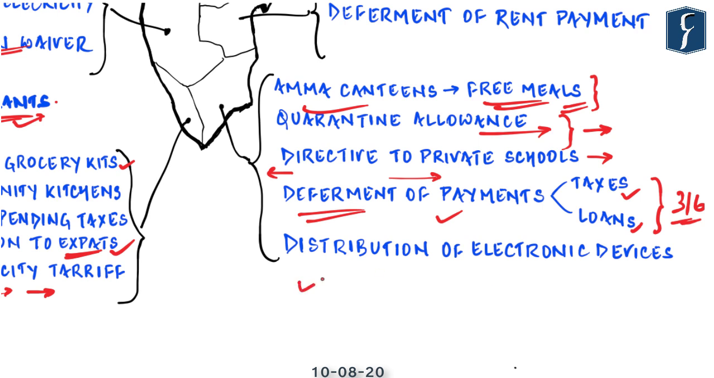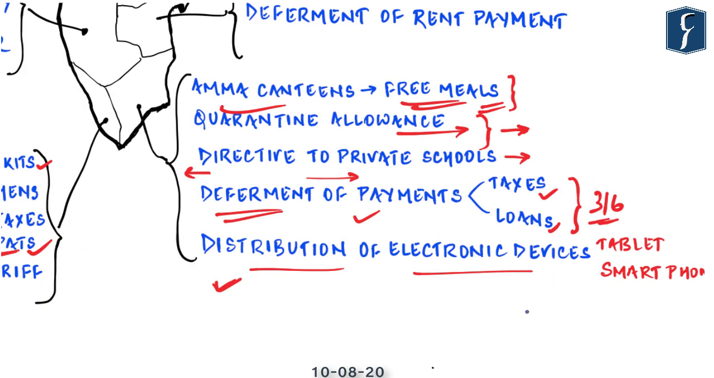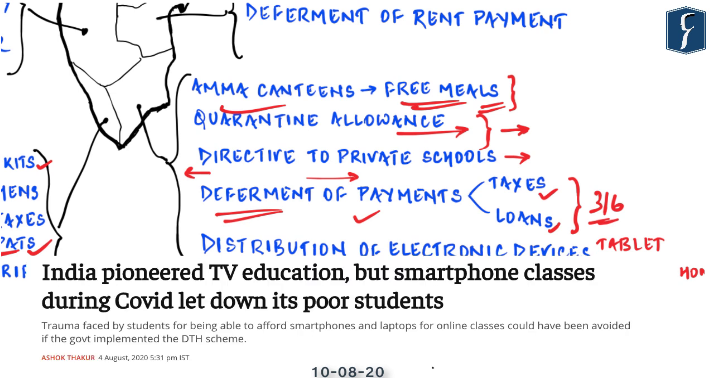Then comes a very innovative step taken by the Tamil Nadu government, which is the distribution of electronic devices to sections of the poor people. For example, tablets and smartphones. Now, if you remember, we have covered in our DNS the current data on how many families and students have access to internet or access to these electronic devices. And mainly due to inaccessibility to these resources, education in the COVID times has been impacted a lot, and hence this innovative step has been taken by the Tamil Nadu government.